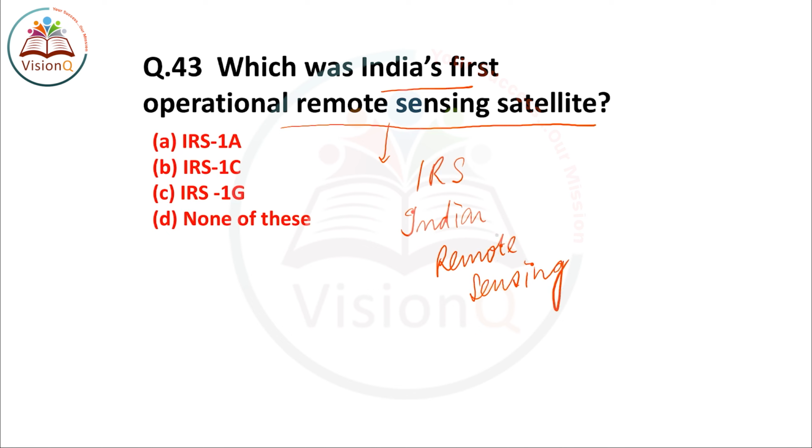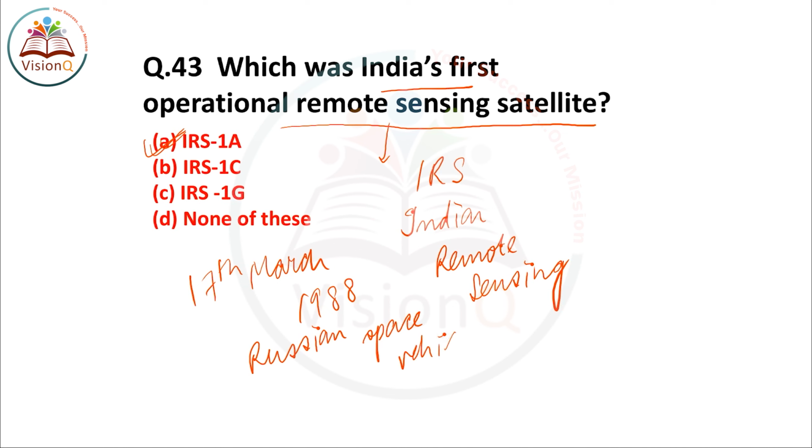Now there are many satellites of this IRS series, and the first satellite of this IRS series was IRS-1A, which was launched on 17 March 1988 by a Russian space vehicle, a rocket whose name was Vostok 2M. The right answer of this question number 43 is option number A, IRS-1A.